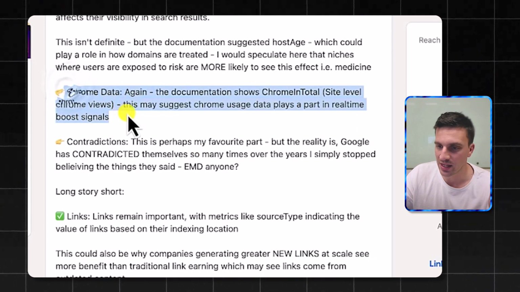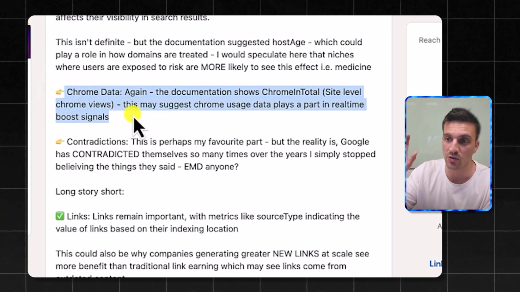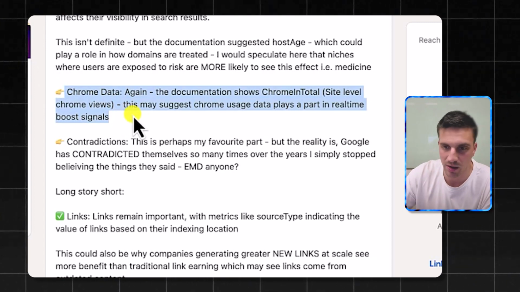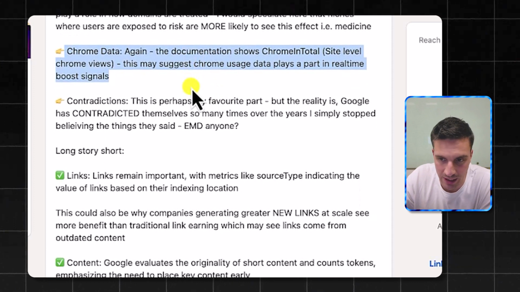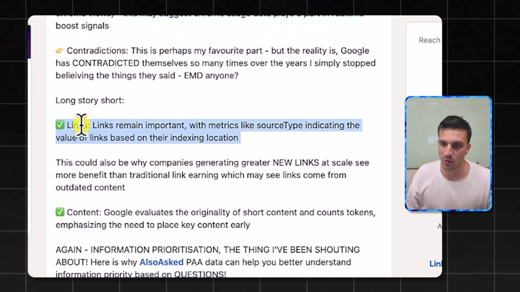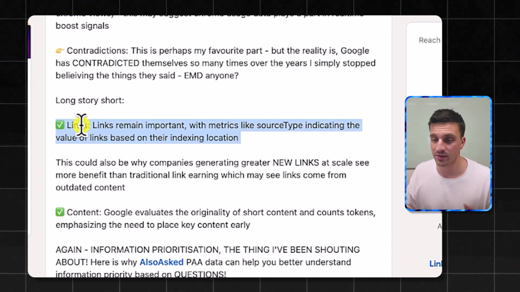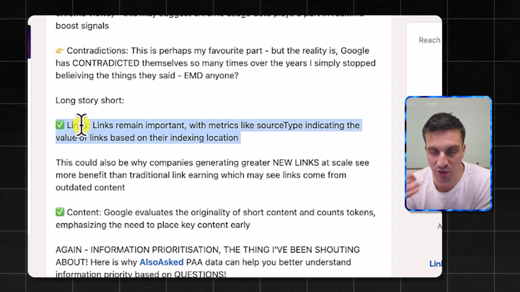Chrome data, we kind of knew this, meaning that they use data from your Google Chrome to understand how people are interacting with your website. Links is a controversial one. So external linking to your website is still really important. This is something that they said wasn't, which again is really disappointing, seeing like a straight out lie.